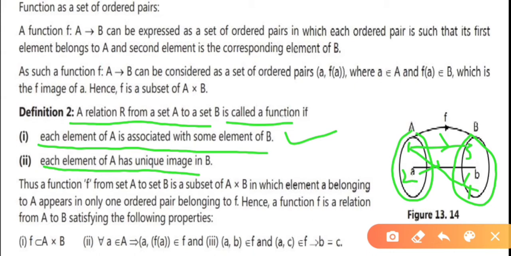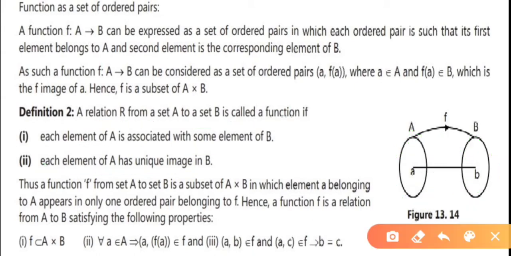Therefore, we can say it is what? Thus, a function f from set A to set B is a subset of A cross B, in which the element a belonging to A appears in only one ordered pair belonging to f.